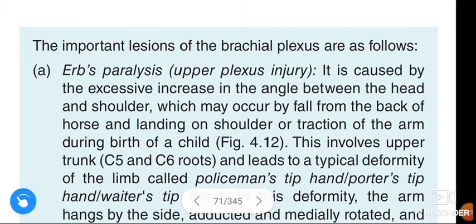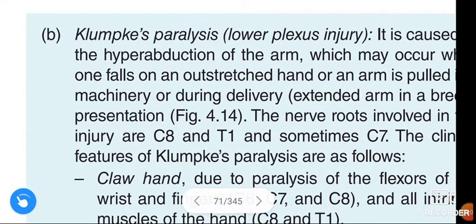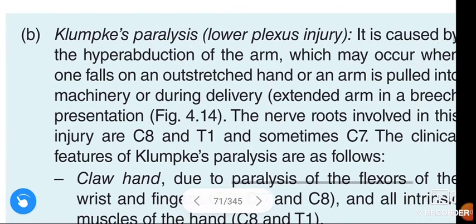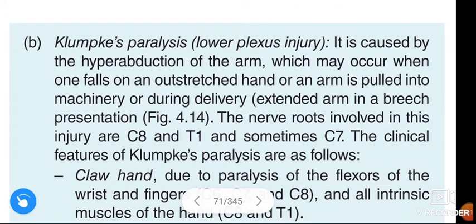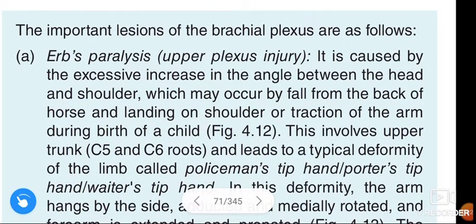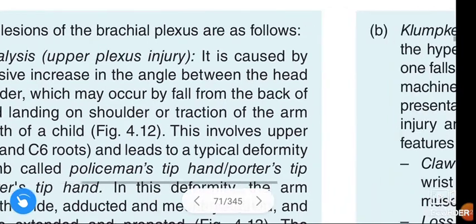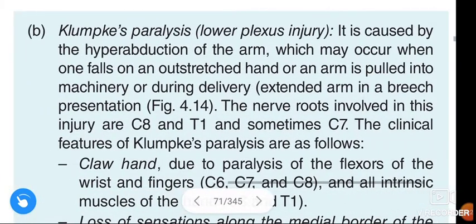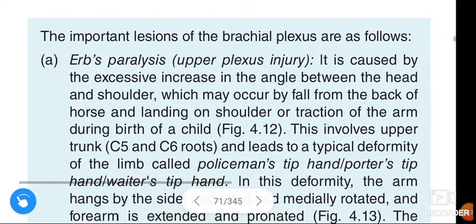When the injury of the brachial plexus occurs at the lower position, it causes Klumpke's paralysis. These are the two types of paralysis caused by injury of the brachial plexus. Injury at the upper position causes Erb's paralysis. Injury at the lower position causes Klumpke's paralysis. Coming to the topic, Erb's paralysis.